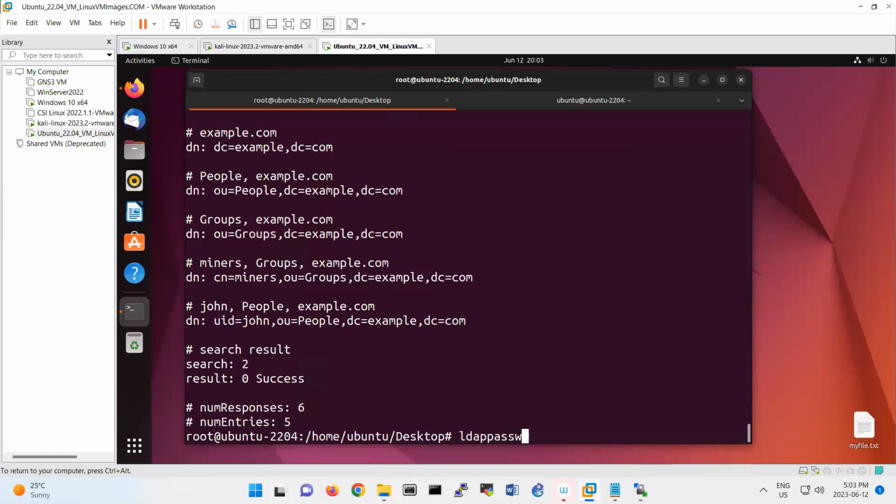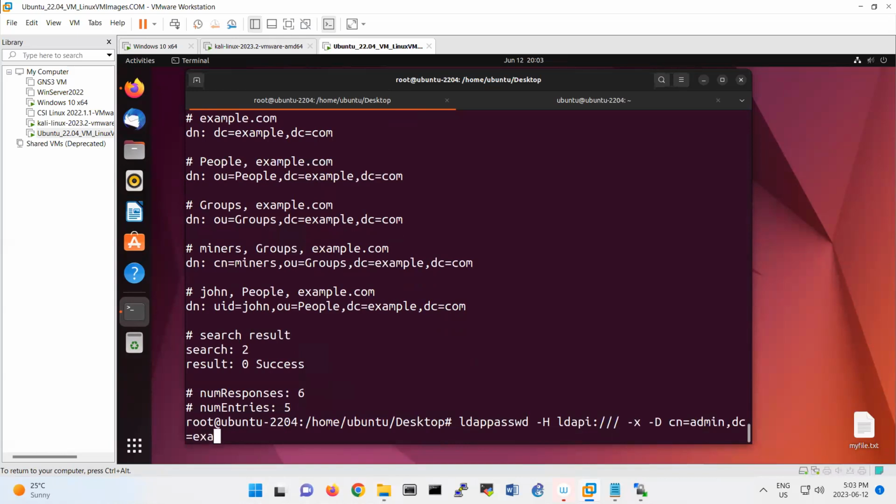ldappasswd -H ldapi:/// then we have -x -D cn=admin,dc=example,dc=com -W -S uid=john, ou, that's ou=people. So, and then dc=example, dc=com.